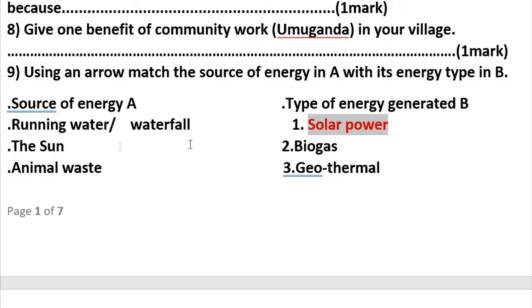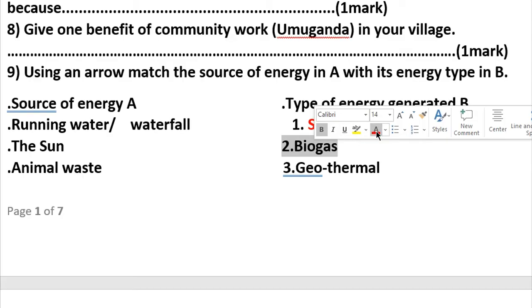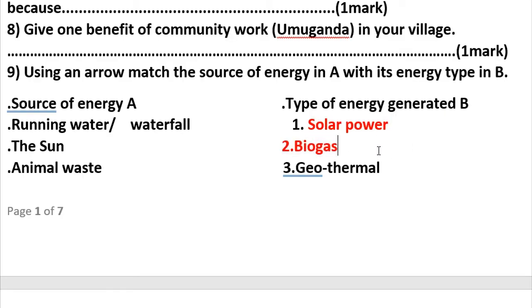And animal wastes are here for biogas. Animal wastes match biogas. Are we together? Thank you so much. Biogas. So if we continue going ahead, I can say on